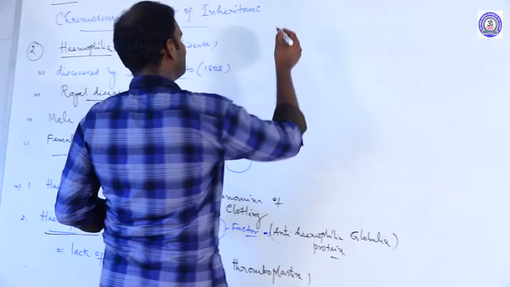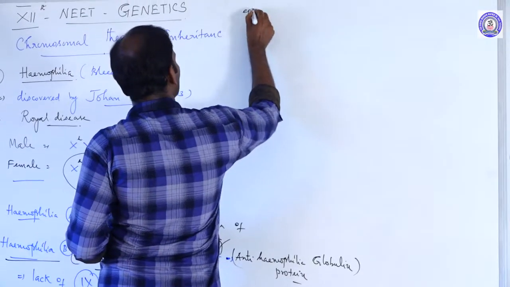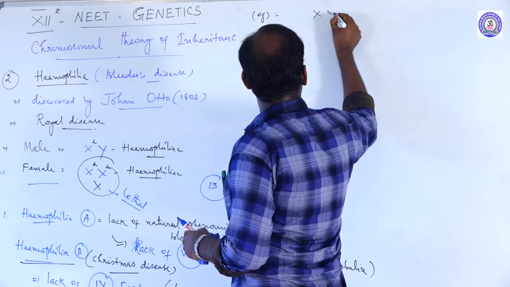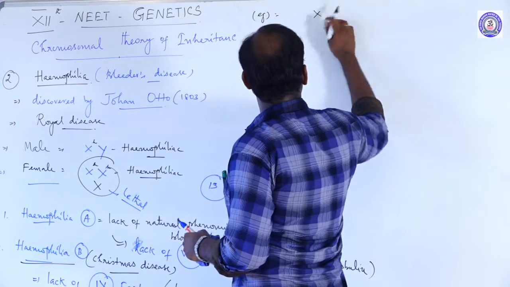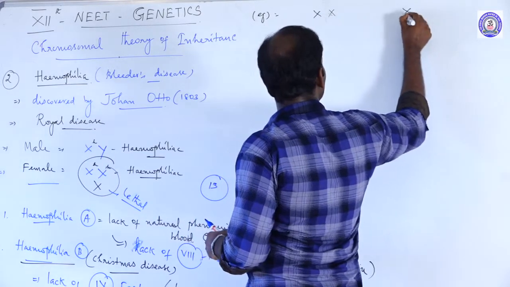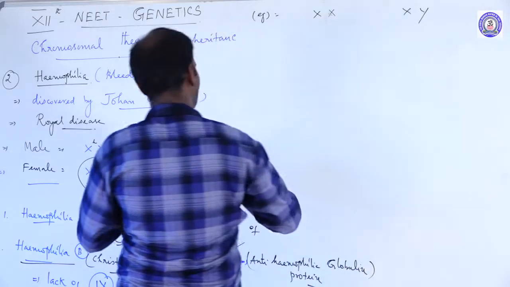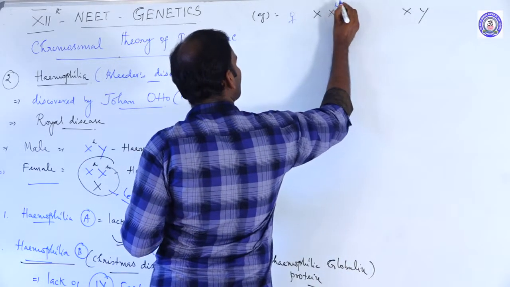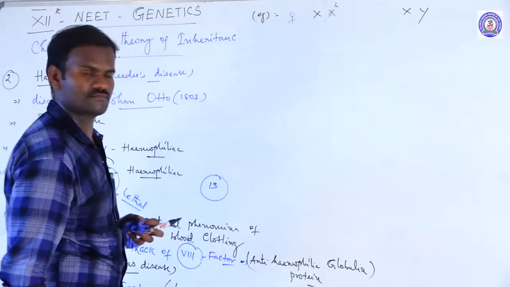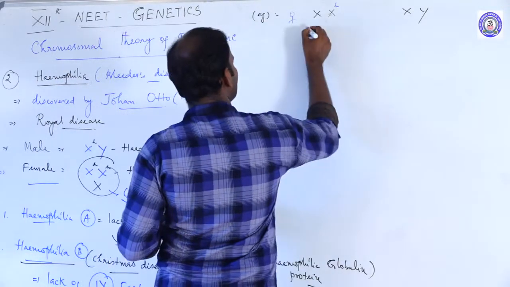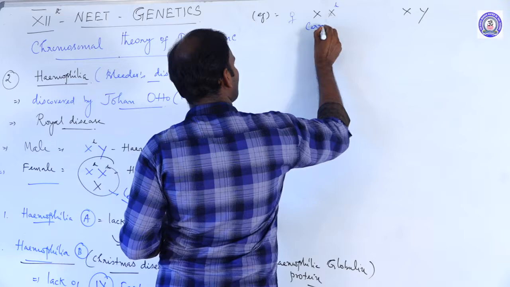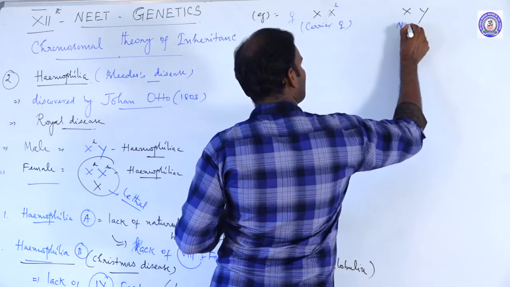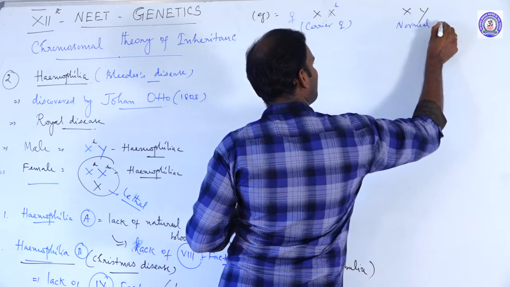Let us understand with an example. XX crossed with XY. The first condition is a carrier female and a normal male.